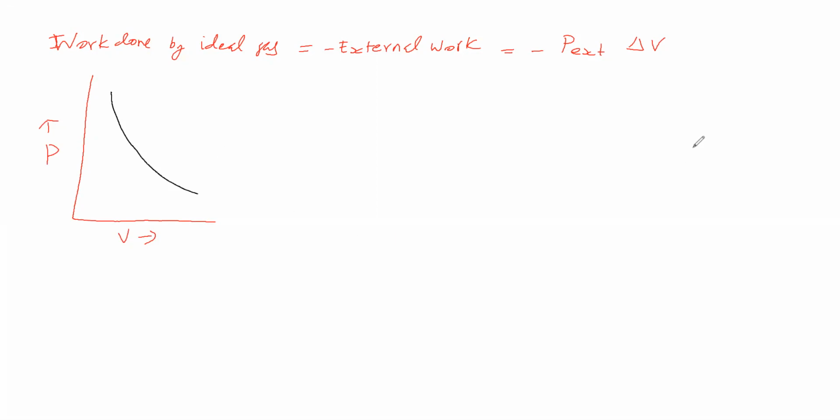Now, suppose this is the initial state, P1 V1, and we will take this as the final state, P2 V2.